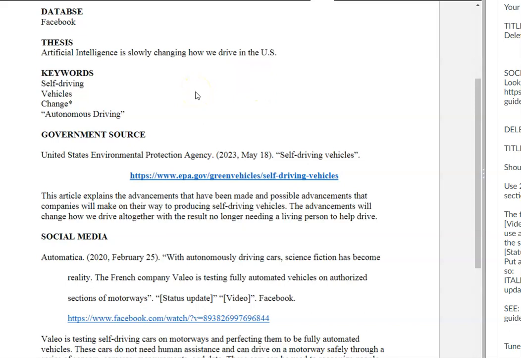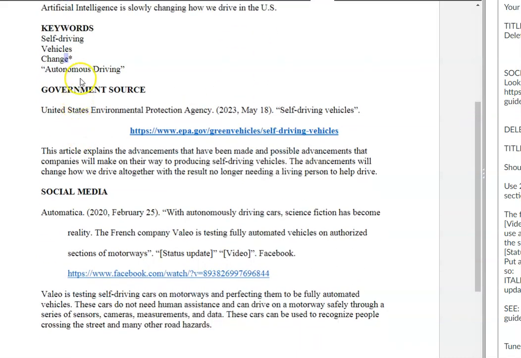And I see you, Tucker. Excellent move. That will turn it, get rid of this, and then it'll be changed, changes, changing, changed, and all sorts of things. Autonomous driving, yes. This is great. I don't actually get to do this till later on, but you're doing it now. It's a beautiful thing to see.